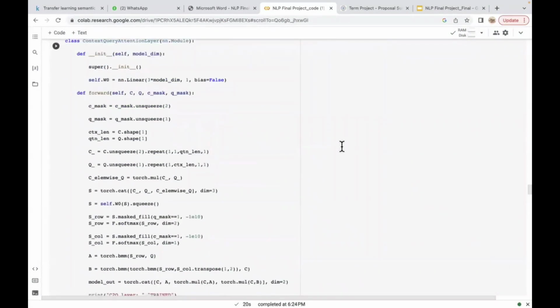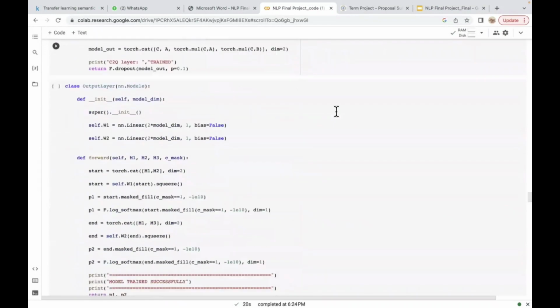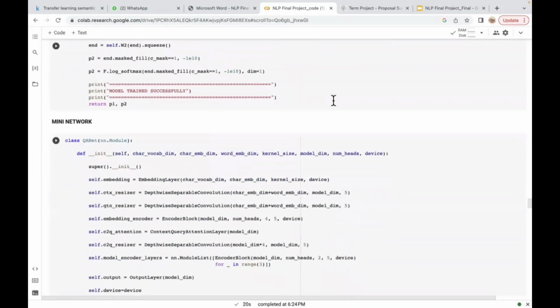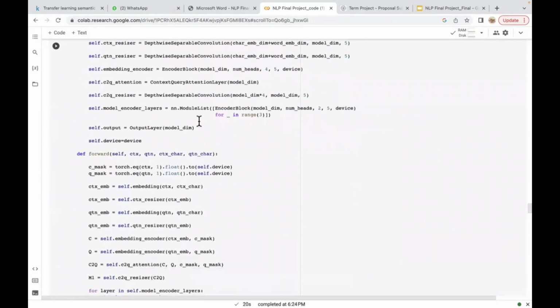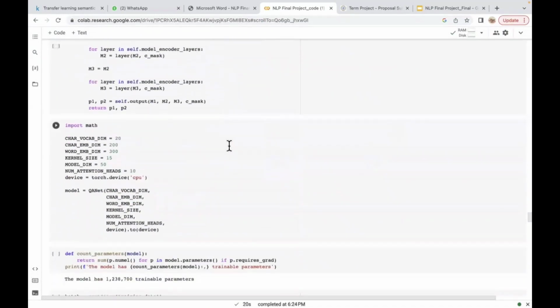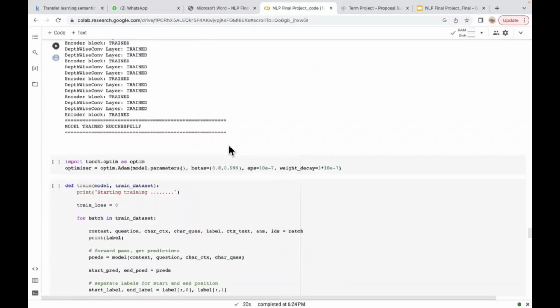This is the code that we have used to implement the model architecture. And also we have created this mini network using all the layers that I've explained before. Now Prasad will explain the results.